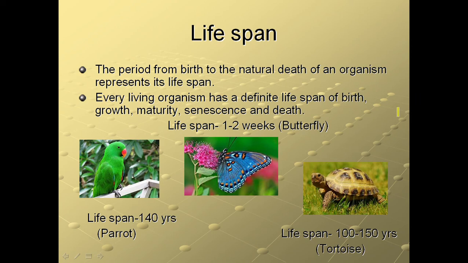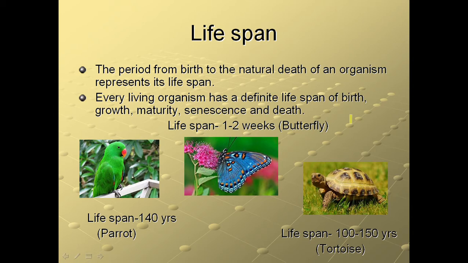Hello students, in the previous lecture we studied about the major characteristics of living organisms. Now today we will study some more characteristics, like first is lifespan. So what is lifespan? The period from birth to the natural death of an organism represents its lifespan. Lifespan of an organism may vary from species to species. Death of every organism is certain.